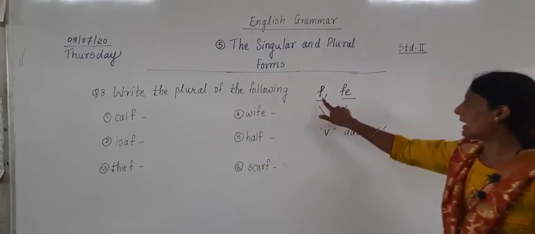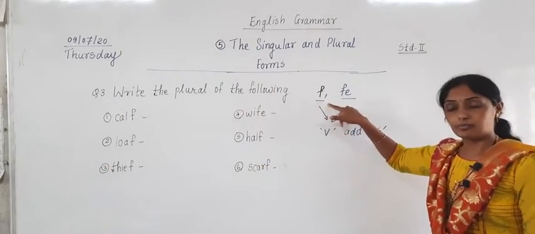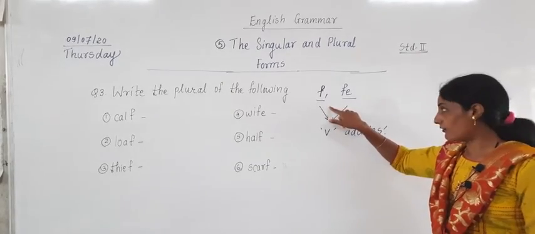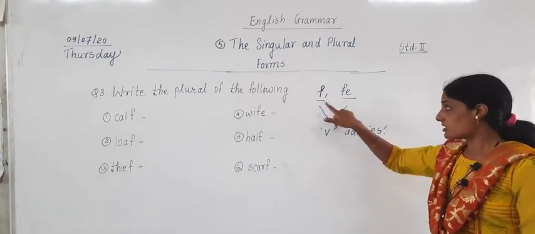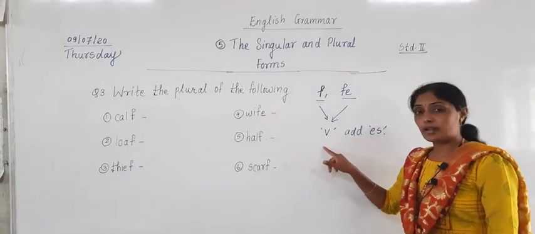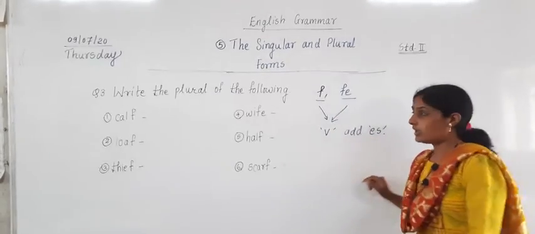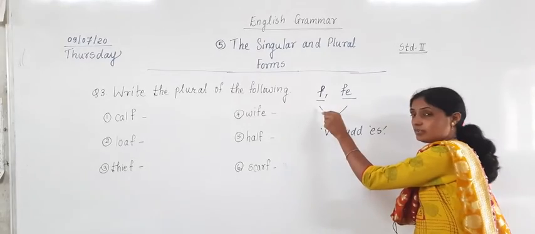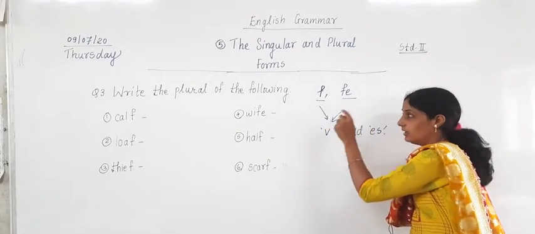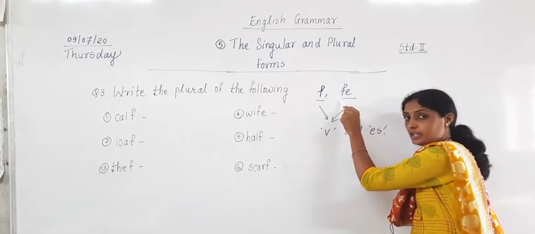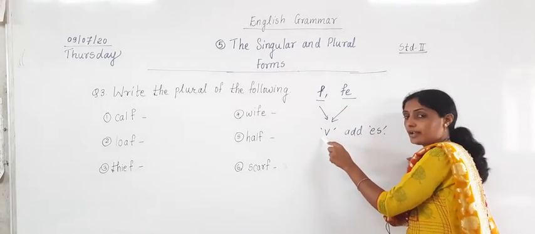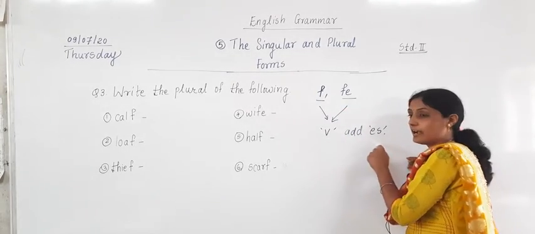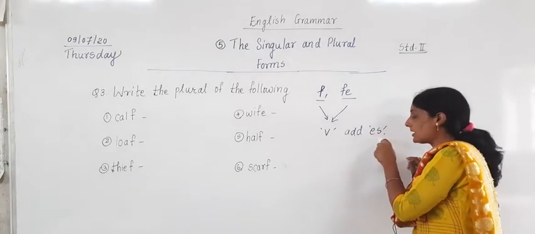And today we are going to study words ending with the letter f. If the words are ending with f and fe, then what do we have to do? Instead of these two letters, we have to write v. Okay. And what do we have to add after v? We have to add es.